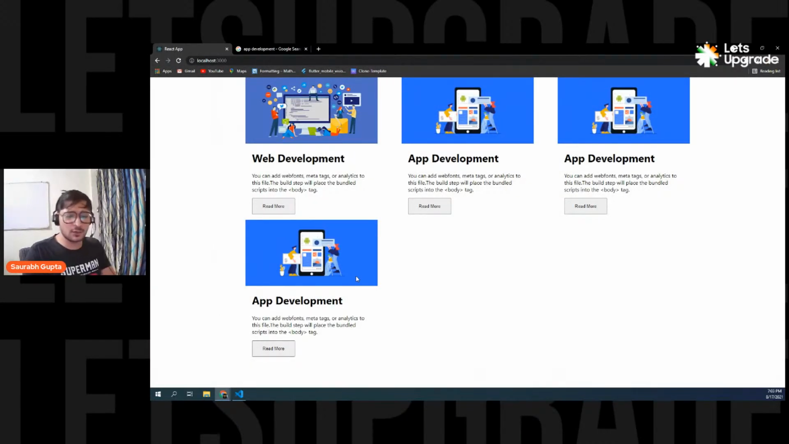Yes, we can definitely use Bootstrap. Yes, why not? But I think a lot of people here don't know Bootstrap, right? So that's why I think for them CSS will be really helpful. So that's how, guys, you can add simple things. You can create multiple cards.